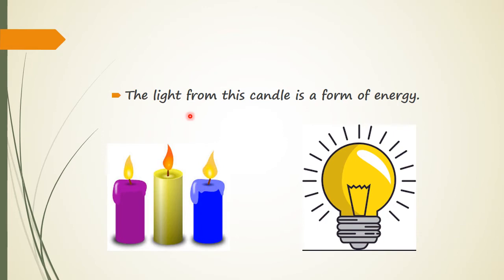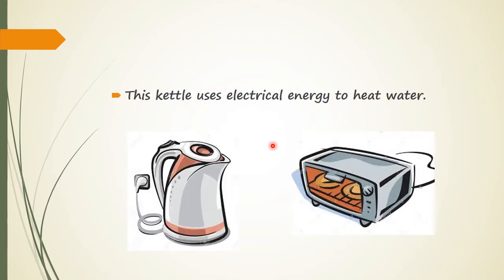Further, the light from this candle is a form of energy. Simply, the light that is coming out of this candle is in the form of heat energy and light energy. So if we are sitting in a lit room, it means we are also enjoying light energy. These are some of the very common examples you can observe in our daily real life, just to make you understand what energy is and how important it is for us.